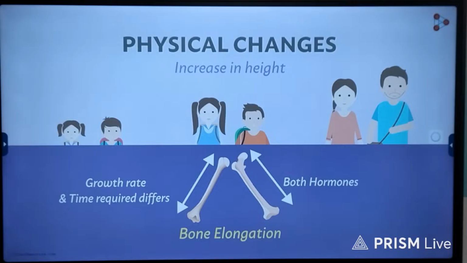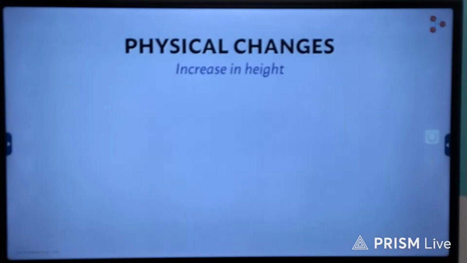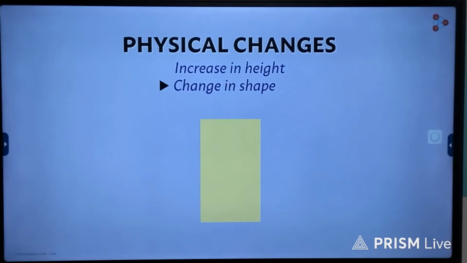Along with the hormones that bring about the elongation of bones in our body, nutrients are equally important too. The nutrients supplied to the growing bones and muscles make sure that all the parts grow appropriately. Growth of various parts gets us to the next important change during adolescence. And what could that be? Yes, we are talking about change in shape. It is not possible that the body of a person will only grow in length. Even the width has to increase to make the growth proportional.